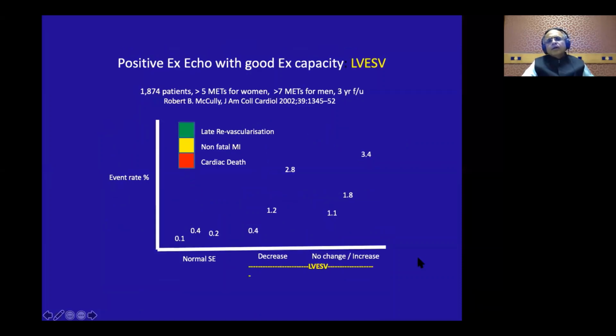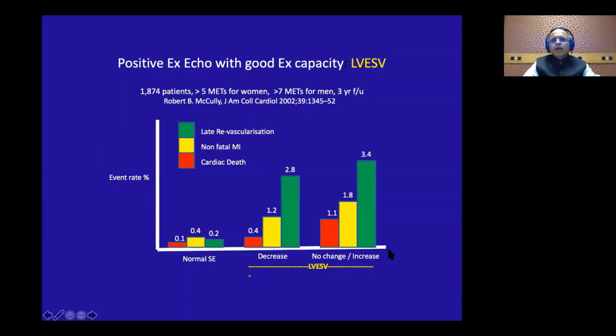Then there is another study where they looked at the patients who had a very good exercise capacity, and they looked at whether the end systolic volume decreased, did not change, or increased. What they found is that the cardiac death shown by the red bars, the non-fatal MI shown by the yellow bars, and the late revascularization shown by the green bars are all high. If on the stress echo the end systolic volume does not reduce or it increases, all these event rates increase over time, even in the people with good exercise capacity.